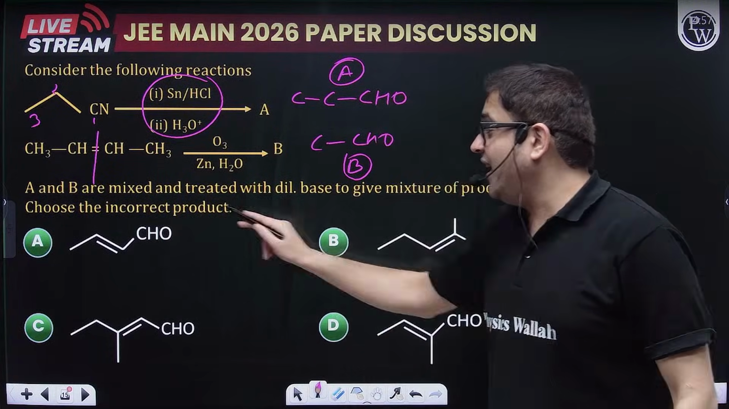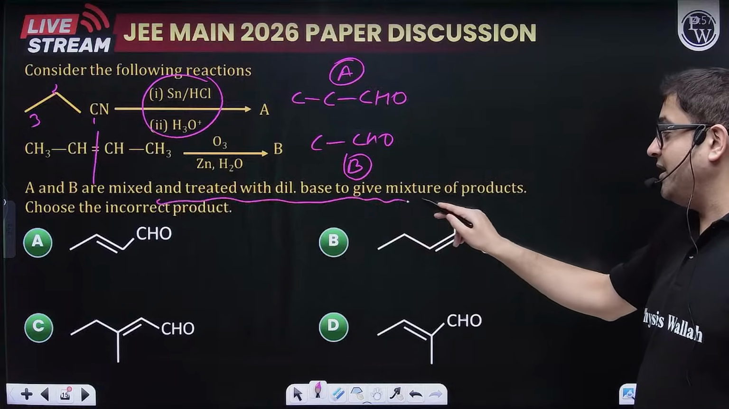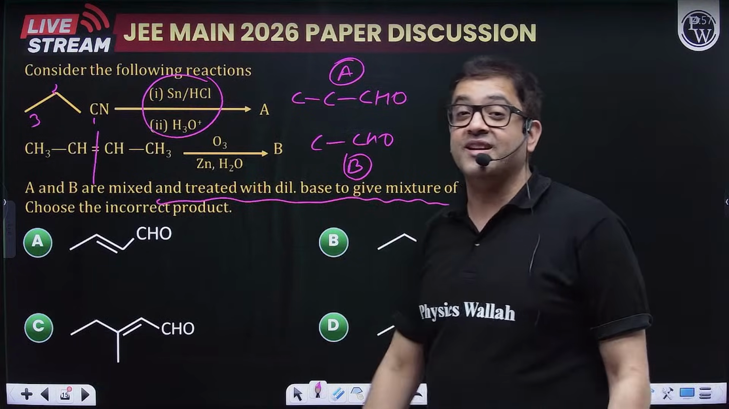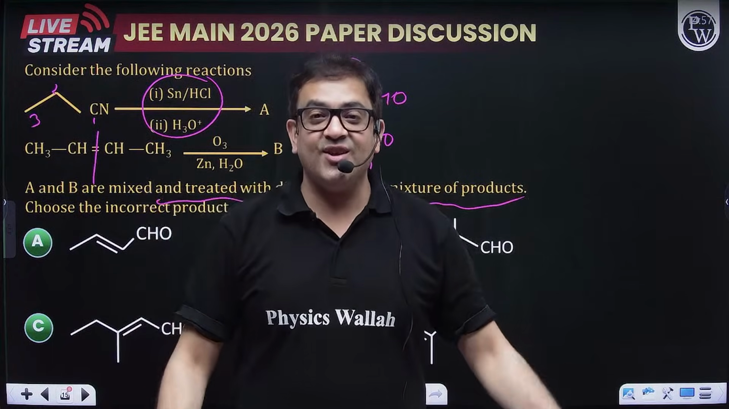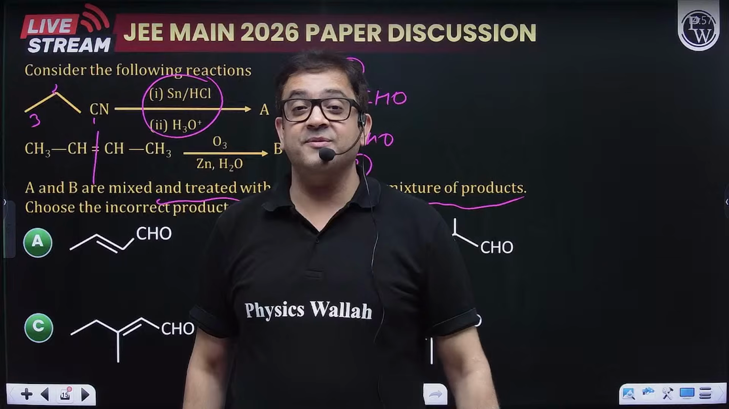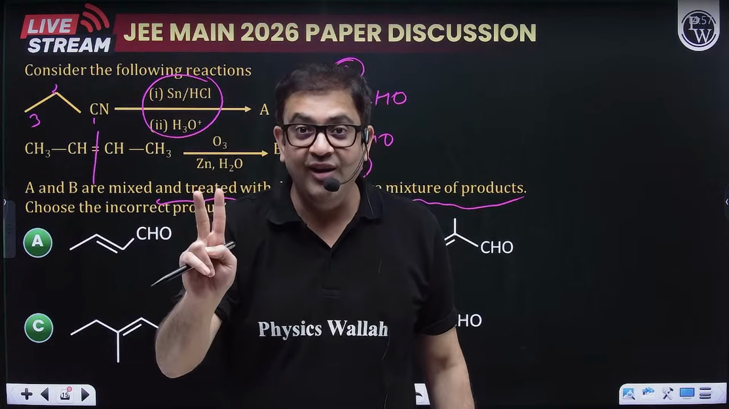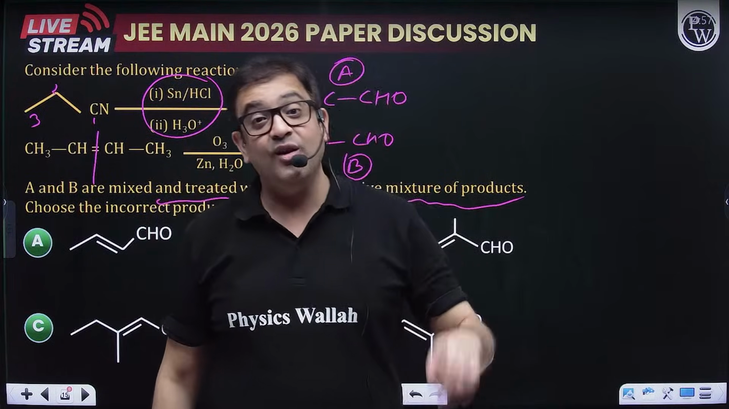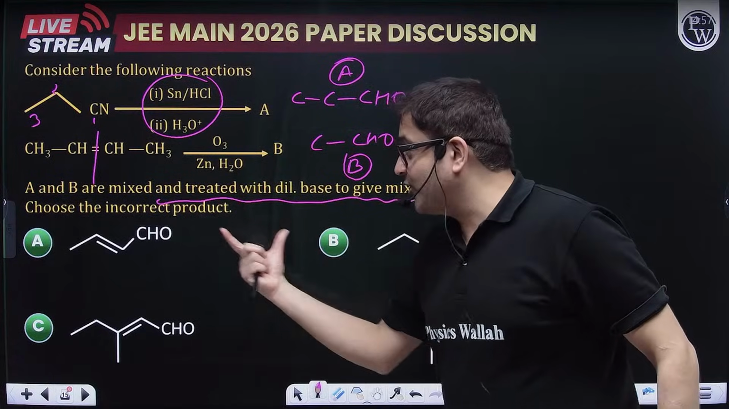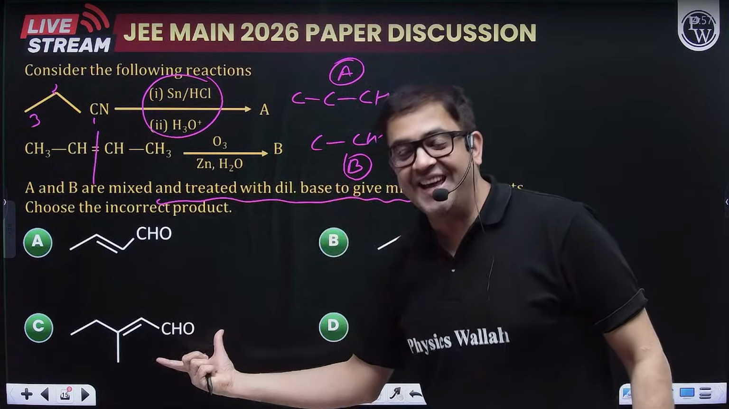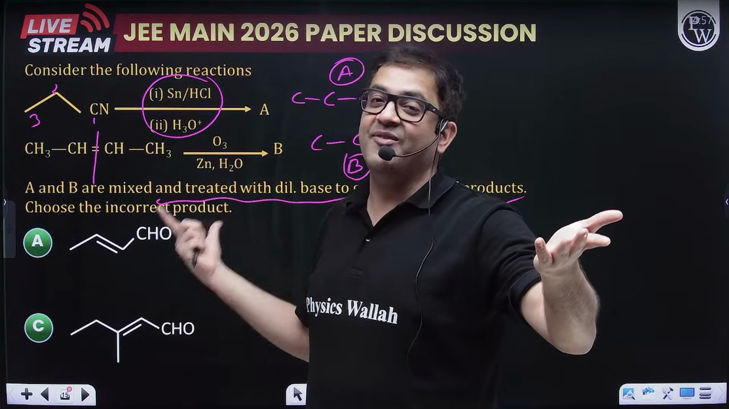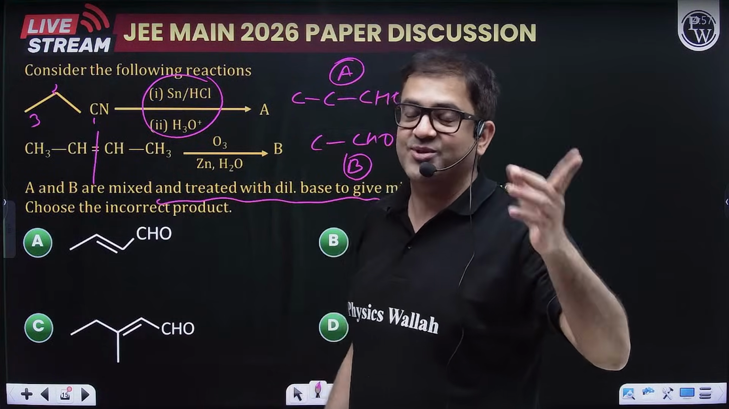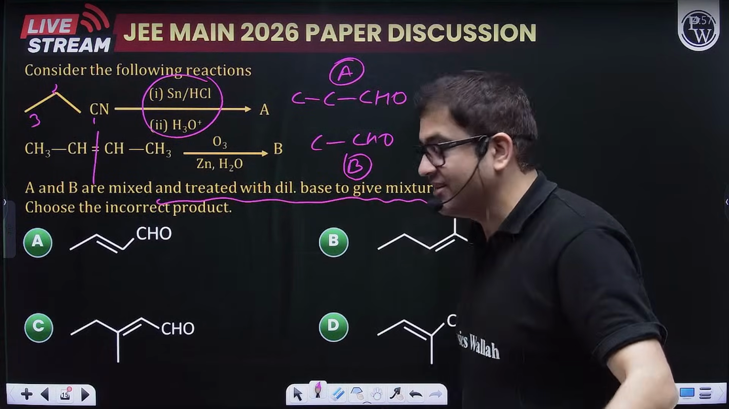The aldehydes, which are A and B, are treated with dilute base, and a mixture of products is produced. We know this. So what is the mixture of products? The mixture of products will be 4 products. 2 will be from self aldol and 2 will be from cross aldol. So let us make those products, because the question is asking which is the incorrect product. So you have to make all the products and then check which one is not formed. So this is also a good question because it will be consuming time also.